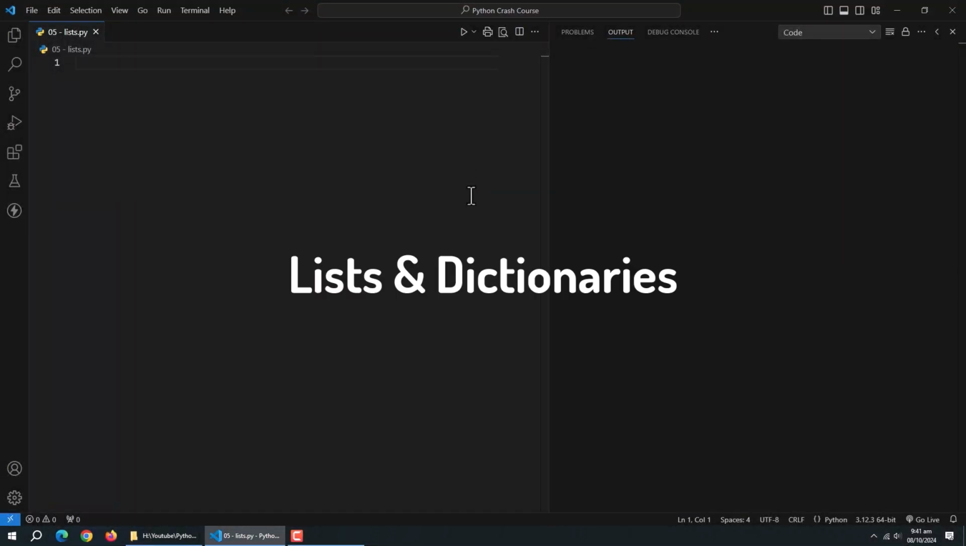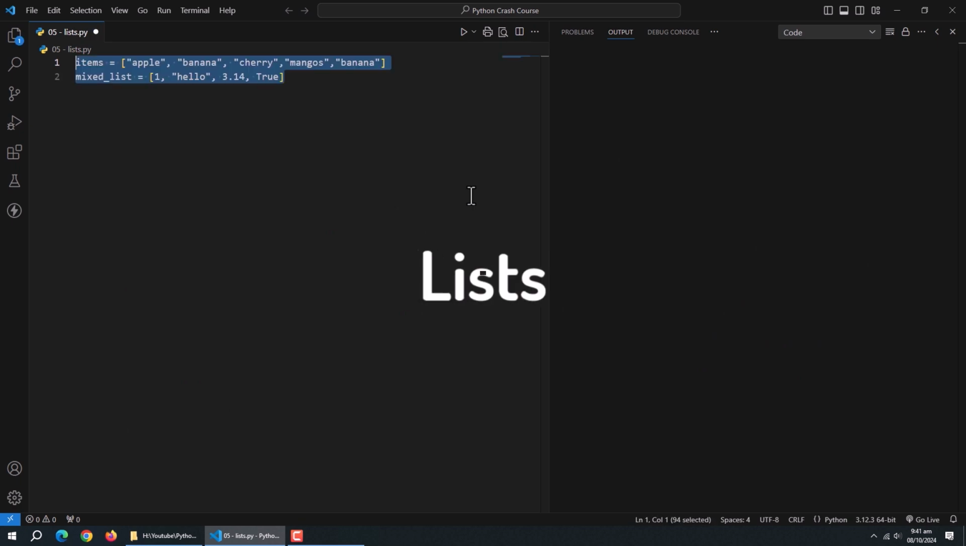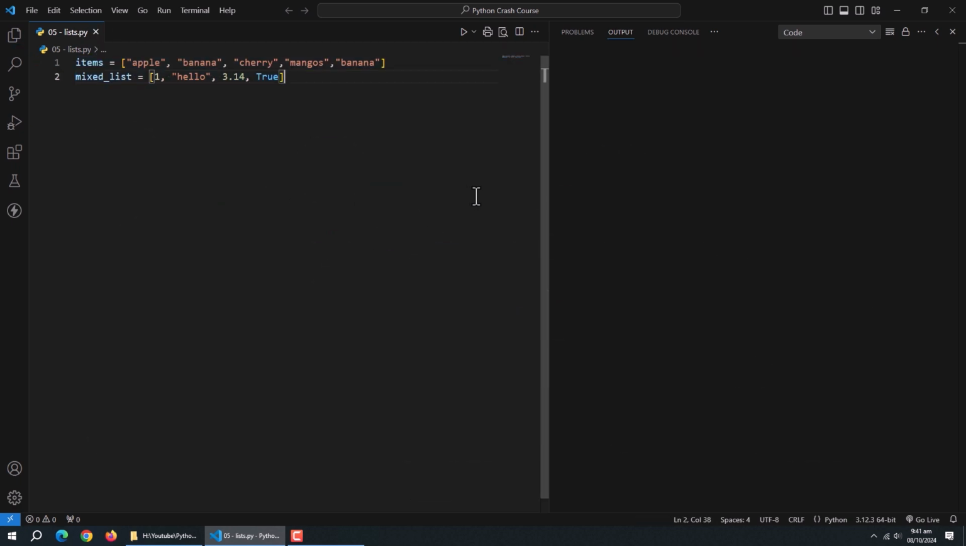We learned about lists and dictionaries in the data type section. Now we'll talk about both in detail. First, we'll learn about lists. Lists are ordered collections of items in Python. They can contain any data type, and you can mix and match types within a single list. To create a list, we use square brackets. We can add items of multiple data types inside it.